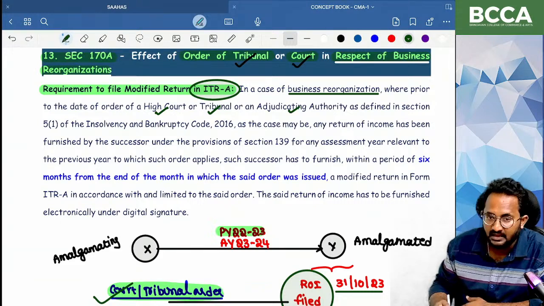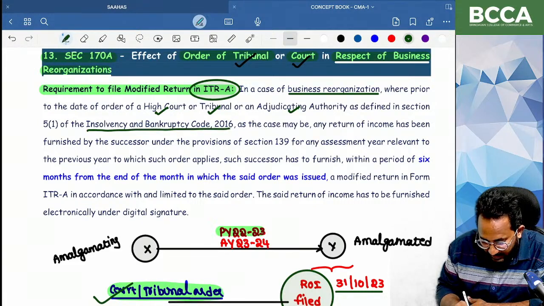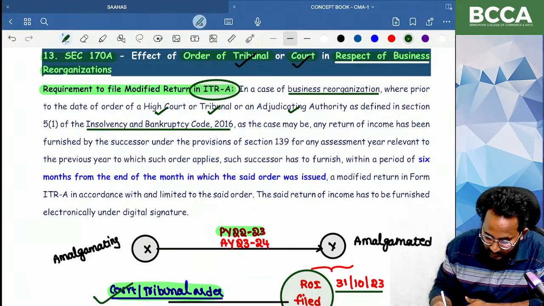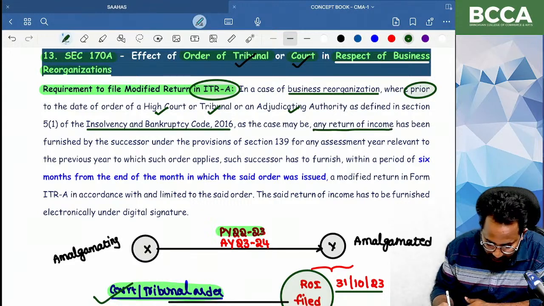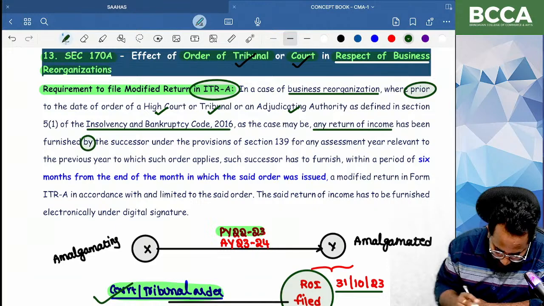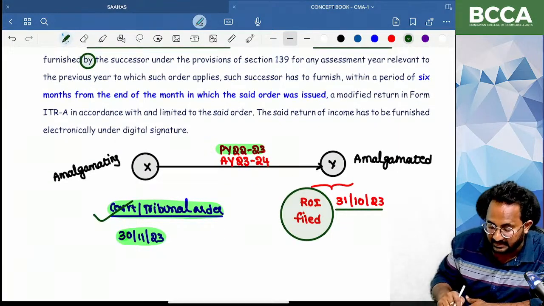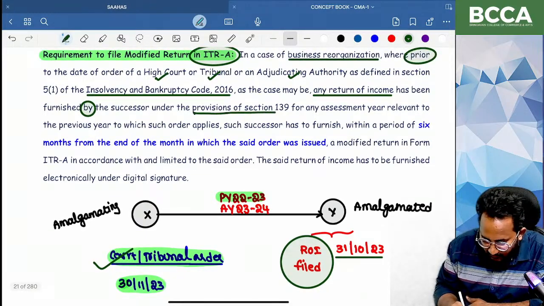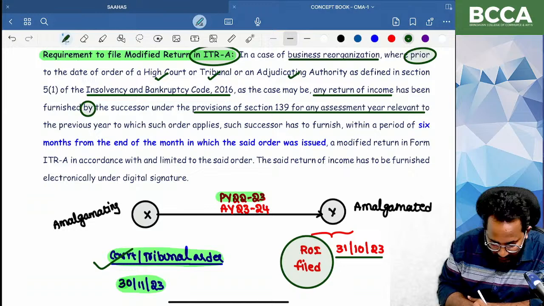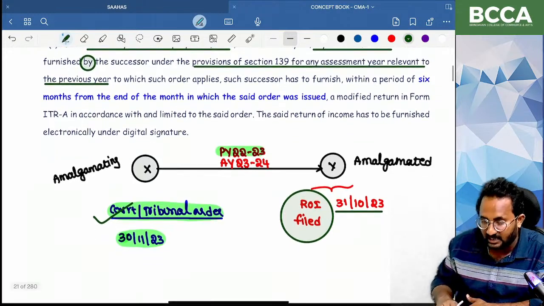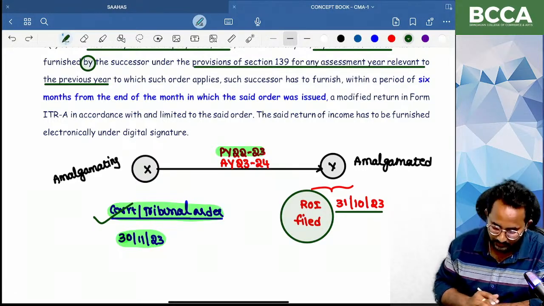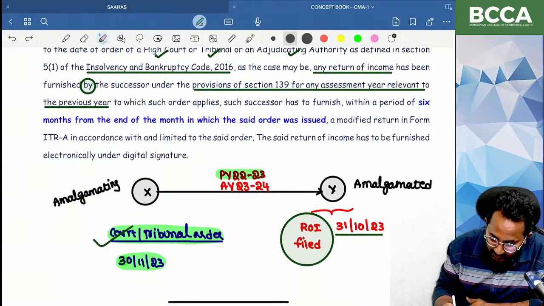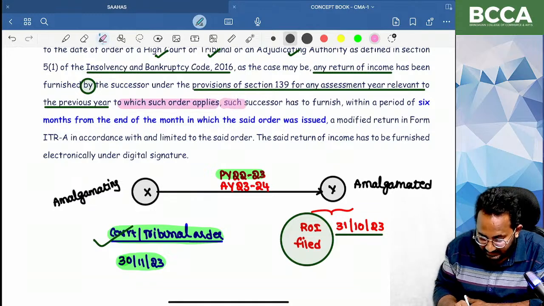In case of business reorganization, prior to the date of the order of the High Court or tribunal or adjudicating authority, which is under the Insolvency and Bankruptcy Code, if any return of income was furnished by the successor, who in our example is Y Limited, under section 139(1) for the previous year 2022-23 to which such order applies, then that successor has to furnish a modified return.